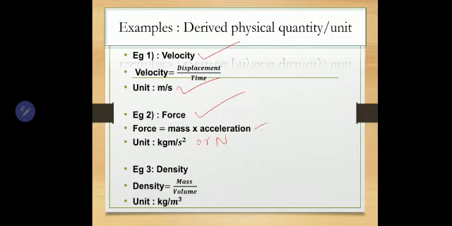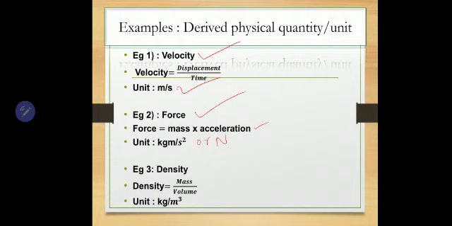Here acceleration, again it is a derived physical quantity. Mass is a fundamental physical quantity. Acceleration is rate of change of velocity, isn't it? Velocity is again a derived physical quantity. So acceleration is a derived physical quantity. Mass is a fundamental physical quantity, and force is a derived physical quantity.